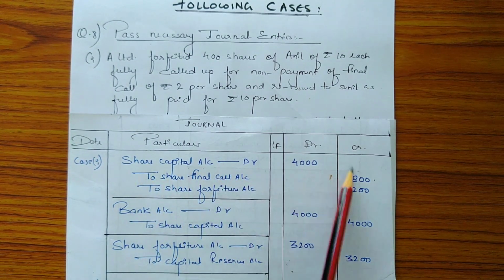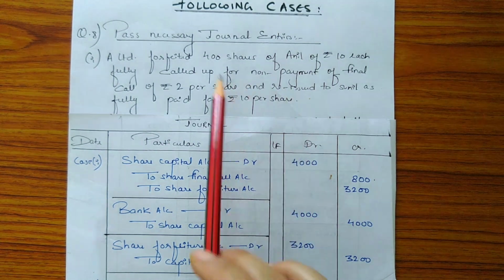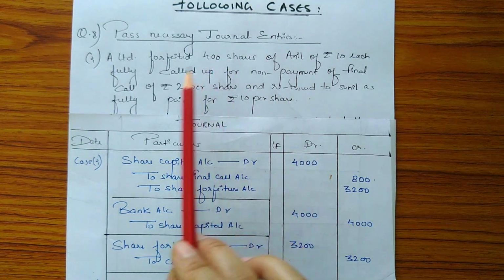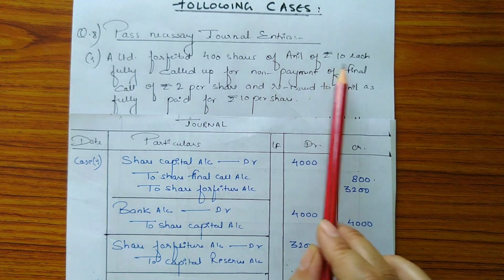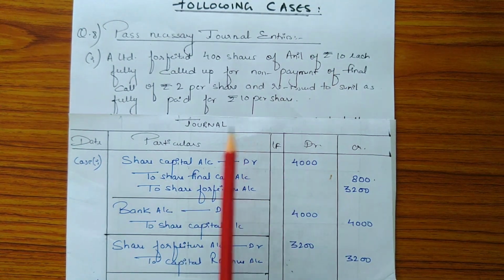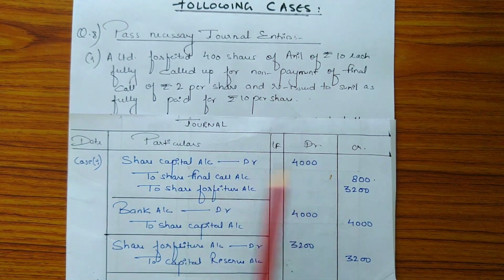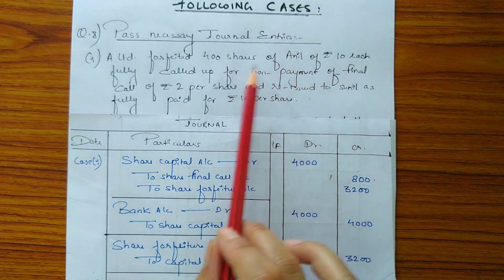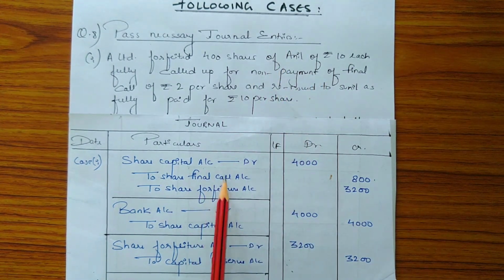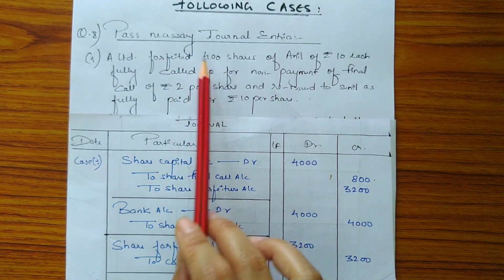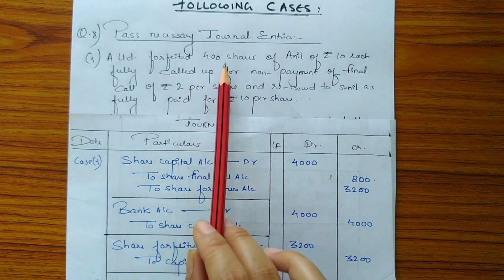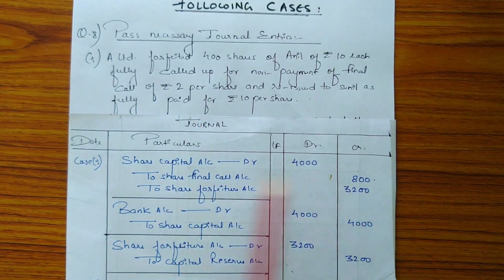Share capital account will be debited with amount 4000 as the number of forfeited shares is 400 and the called up amount is rupees 10. So 400 into 10 is 4000. To share final call account is credited because the amount has not been received on final call by Anil. So the amount will be, number of forfeited shares is 400, final call amount is 2. So 400 into 2 is 800.